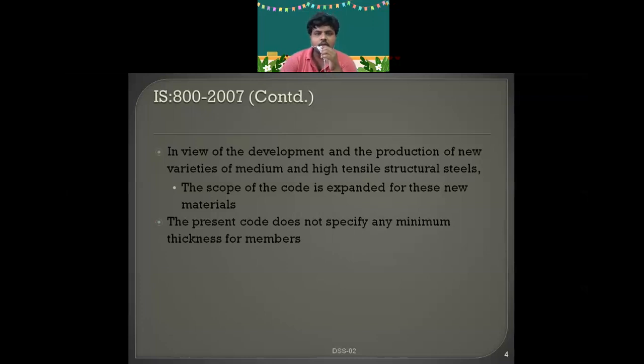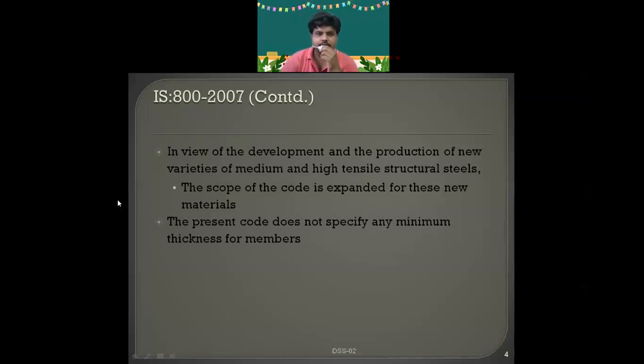In a market, if a new product is released for construction purposes, it will not be used directly. First, this codal provision should accept it. They will check it, and only after that will it be certified and ready for usage.